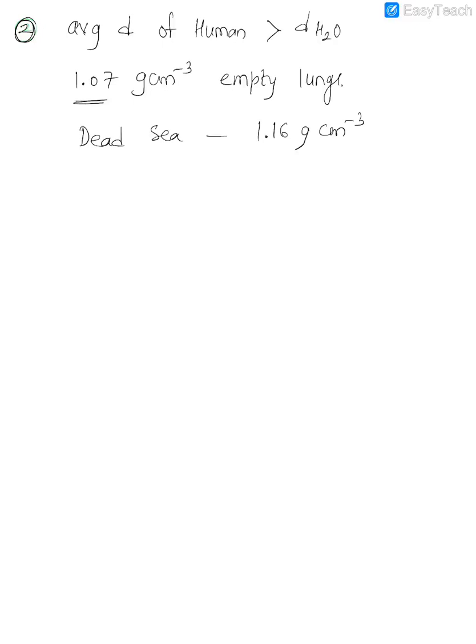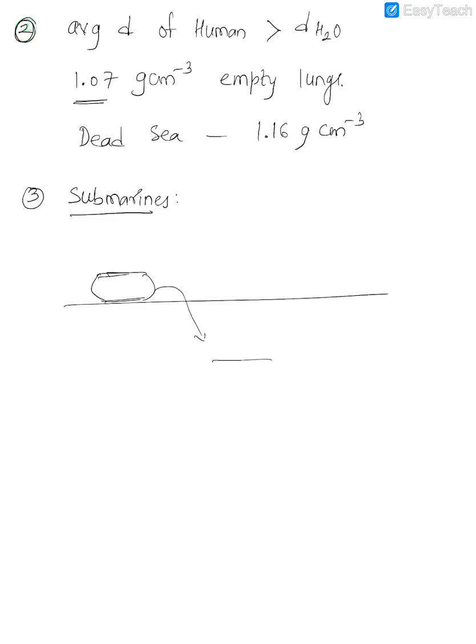Now, next thing is submarines. They can ask you, how can submarines float? If you remember, you had this in 8th standard, that submarines are watertight boats. What's the use of a submarine? Submarines can float on the surface of water, and they can also go inside the water. Here is a rough diagram just to make you understand. Submarines have a special tank in them, a hollow tank at the bottom or on the sides.